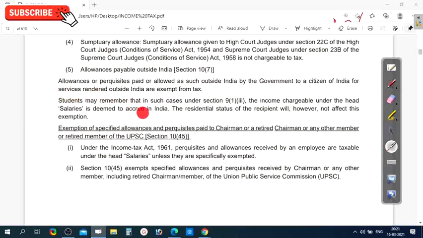Students may remember that in such cases, under Section 9 subsection 1 clause 3, the income chargeable under the head salaries is deemed to accrue in India. The residential status of the recipient will, however, not affect this exemption. So, students, you have to remember that for any salary received or accrued in India, you need not see the residential status. Any salary accrued or received in India comes under the head of salary and is taxable.